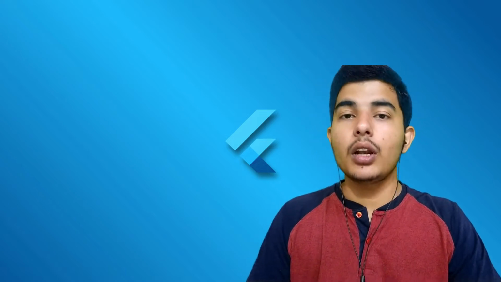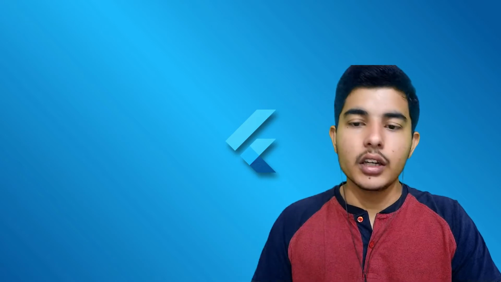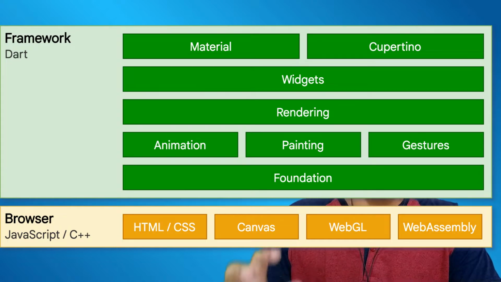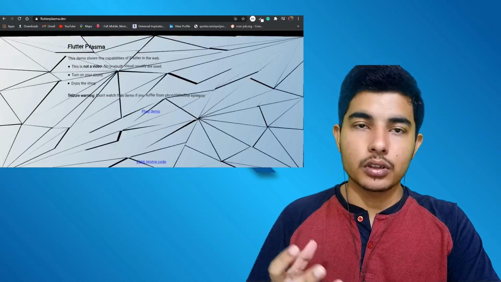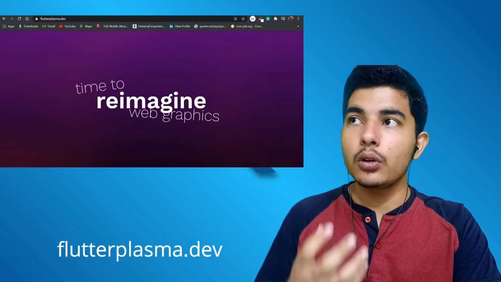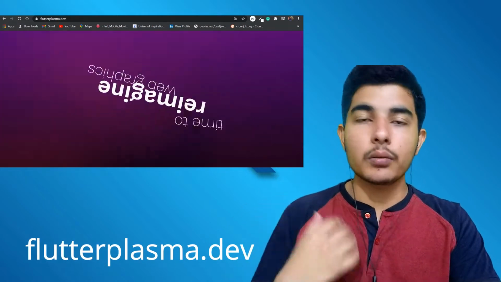So now that's really a great thing if you have an existing application which you want to extend to web as well. Now, Flutter web basically gives you two render options. There are two renderers. The first one is the HTML DOM renderer and the second one is WebGL. So you can see in this demo that they were able to make these videos, like, it's not a video, it's just animation which they are able to compute in the web browser, and it looks really great and it's all from code.